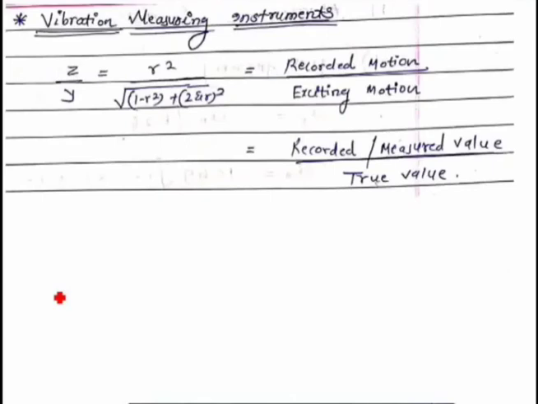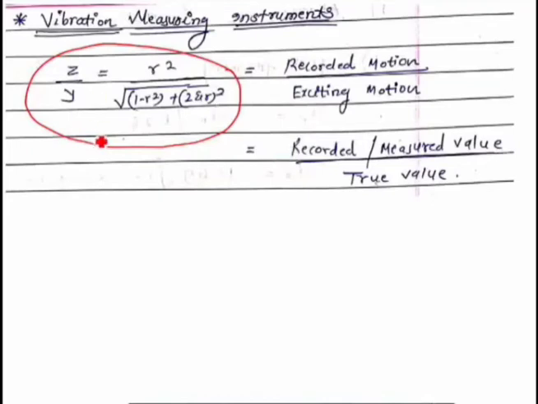Okay. Now let us analyze the formula. We have already derived a formula for the seismometer, which is z upon y equal to r square upon square root of (1 minus r square) whole square plus (2 zeta r) whole square. Right? This is what we have analyzed. This is what we have calculated.